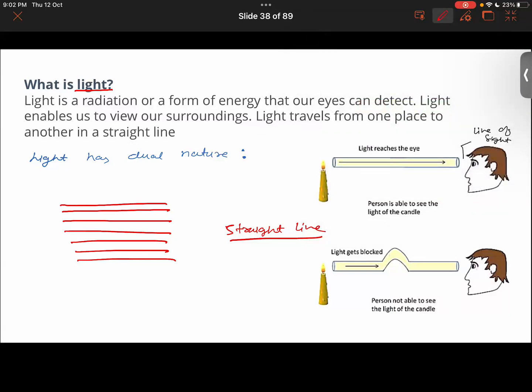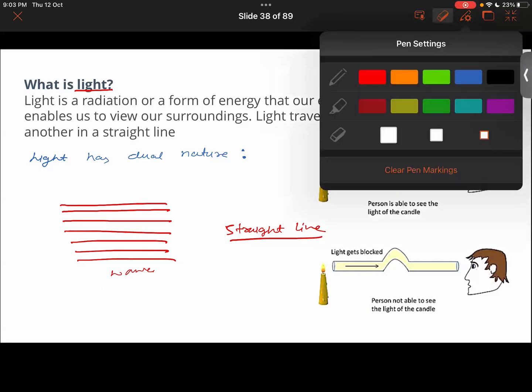The thing is that it has got dual nature. Like I said, it travels in the form of waves. And what about the other nature? The other nature says that it travels in particle form also. Light is made up of particles also. Now, can we just digest this fact? Light consists of particles also.